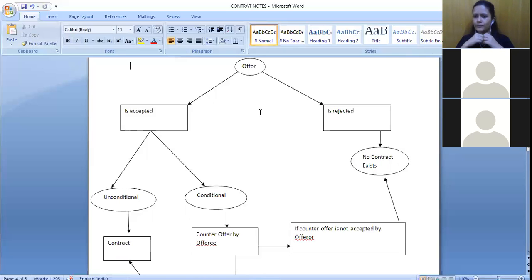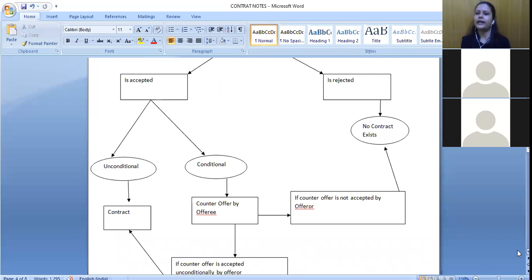Now I have two options. I can either say, okay, fine, I will discuss MCQs also, contracts also, I accept it. Or I may say, oh, no, I don't want to discuss MCQs, so no, I don't want to accept it, right? So when you are making a counter offer, again I have two options. I can accept it, I can reject it. So only in case you are accepting it unconditionally, saying okay, fine, I don't mind learning Indian Contract Act, only in that case would it lead to formation of a contract.